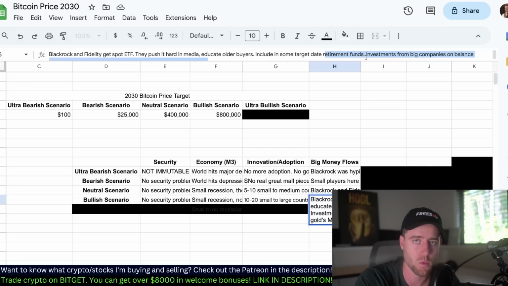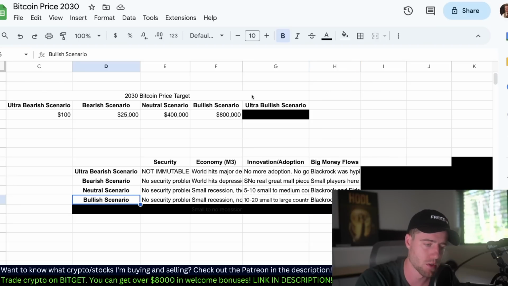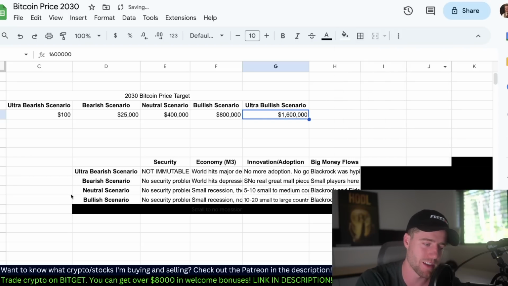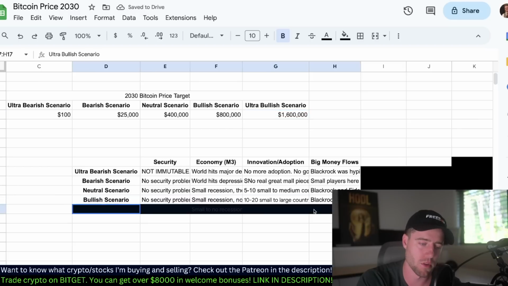I think that's where we're going if BlackRock and Fidelity get spot ETFs approved, and they really do put some towards retirement instead of just bonds. And then ultra bullish scenario, I could go more bullish. This is not like the best case scenario I've ever heard, but this is pretty bullish.